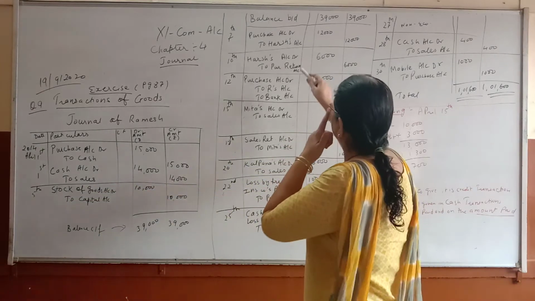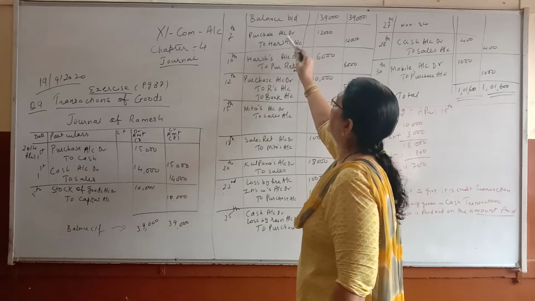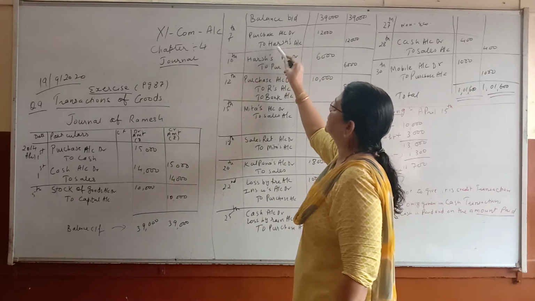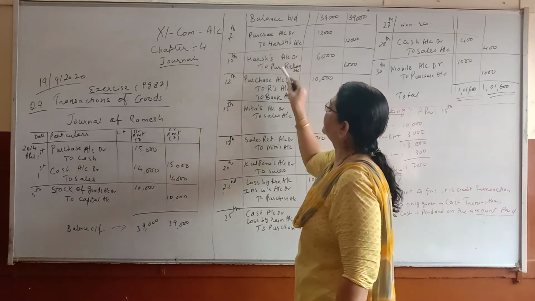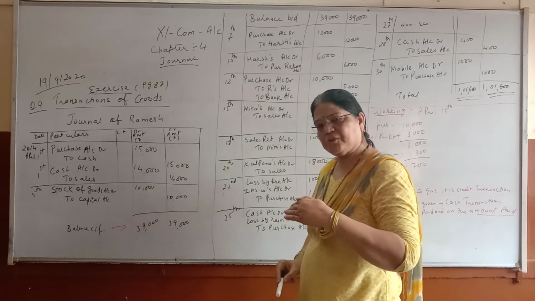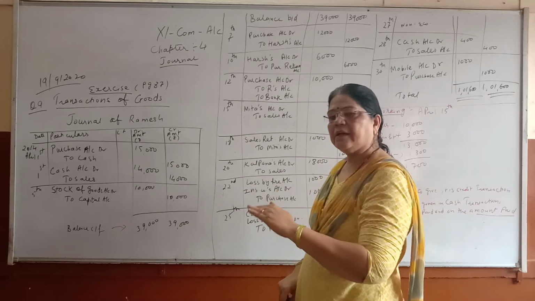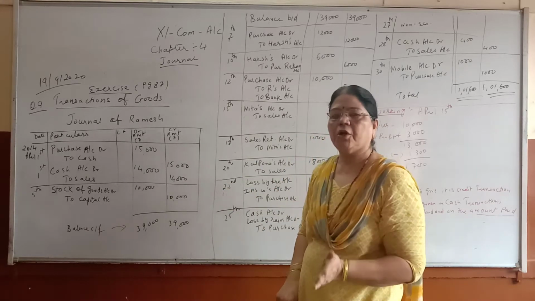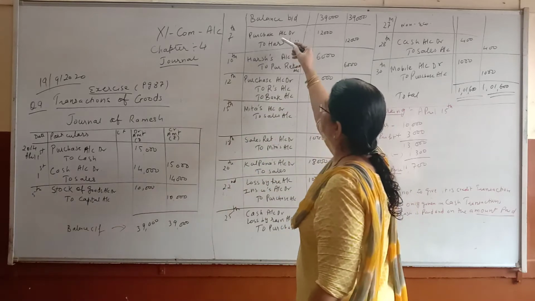So this is purchase from Haresh, so his return will be purchase return. When you purchase goods and return, it is purchase return. When you sell goods and return, it is sales return. In short, we write SR and PR.